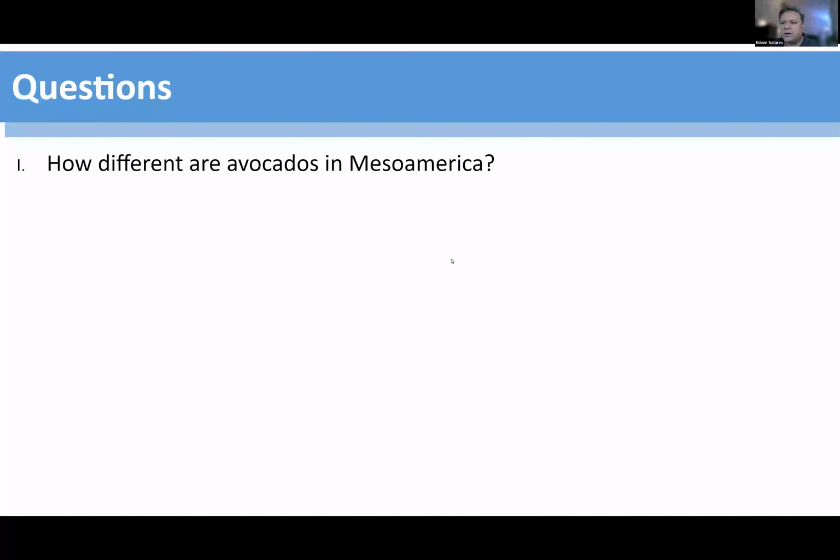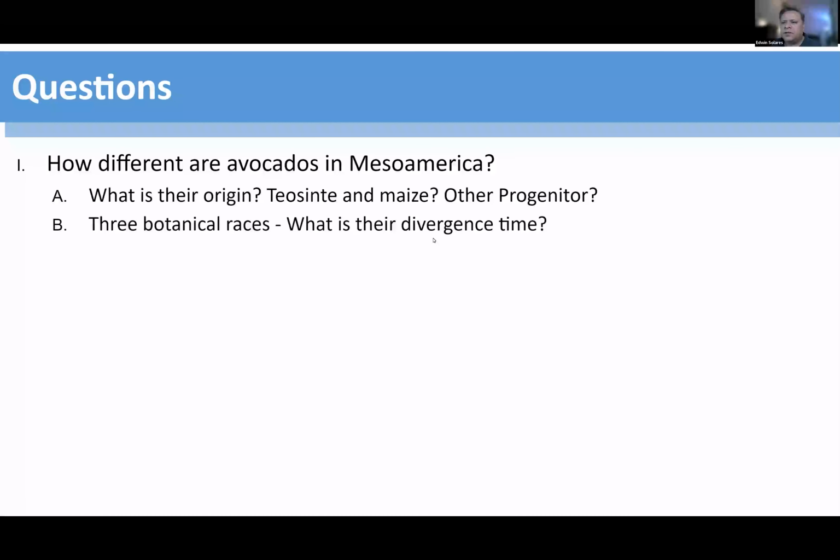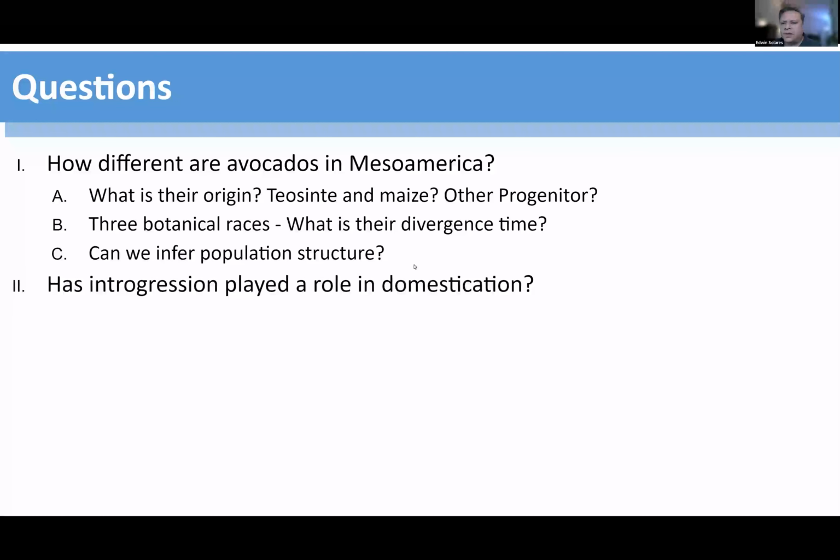So, some of the questions: how different are avocados in Mesoamerica genetically? What is their origin? And is it a similar situation to teosinte in maize? There are also two schools of thought: one where there's a domestication event similar to that of teosinte in maize, but also the possibility of a progenitor that has now gone extinct and is represented by the three racial ecotypes. What is the divergence time between the three botanical races, and can we infer a population structure based on our data analysis? Has introgression played a role in domestication, also similar to maize?